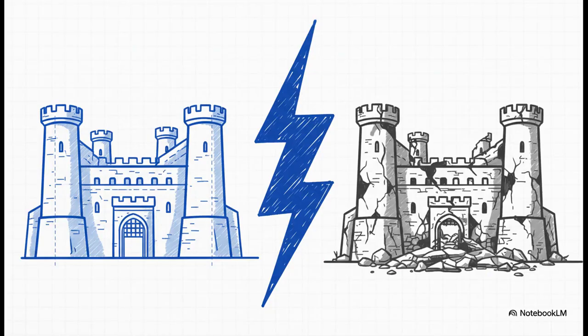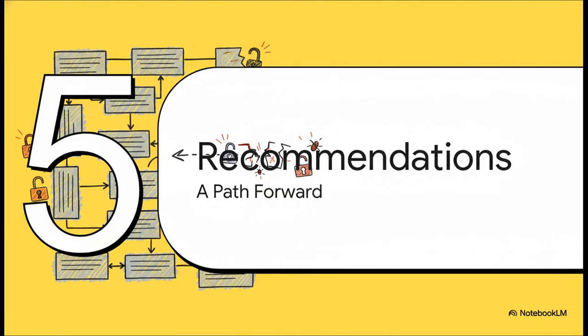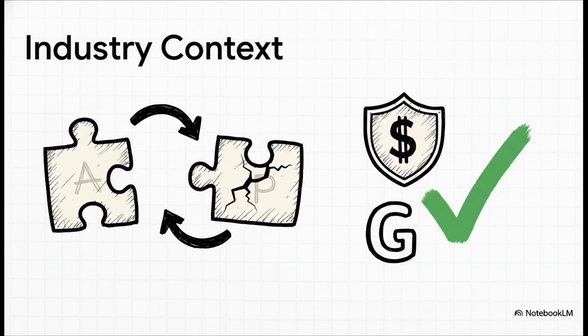Right. So the central finding here is that a secure protocol design on paper doesn't guarantee a secure system in practice. The implementation details are what determines the actual security posture. Given these findings, what does the paper propose as a path forward for building more resilient protocols? The findings do seem to align with recent industry moves. The merger of A2A and ACP, for example, suggests their individual architectural flaws were recognized. Also, Google's new agent payment protocol validates Coral's design choice to integrate secure payments as a core architectural feature.